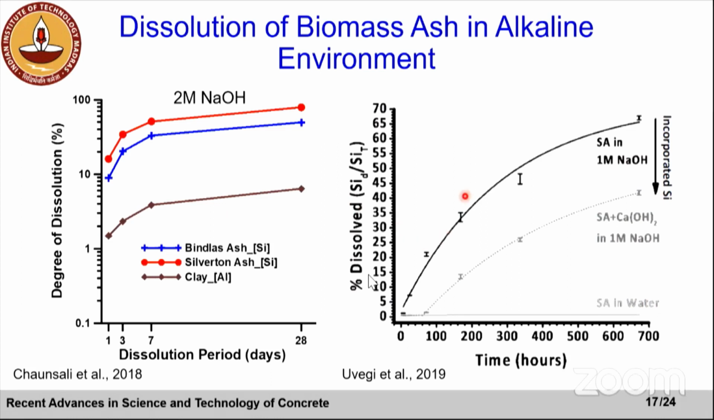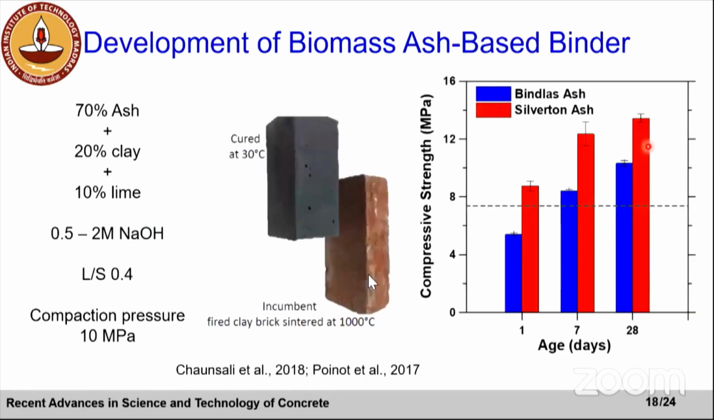What is interesting in the same dissolution study is what happens when you start adding calcium. In this case, the same ash was dissolved in 1 molar sodium hydroxide, but in the presence of calcium hydroxide. You see a reduction in the dissolved silicon in solution. Why? Because part of the silica is reacting with calcium hydroxide and forming CSH. So the net dissolved silica in solution is lower in the presence of calcium. We will now use this and see how we can develop a binder.